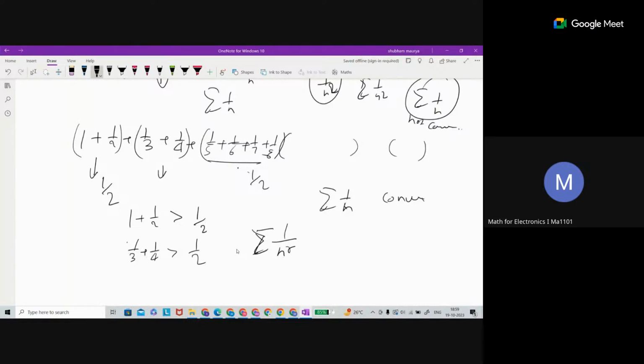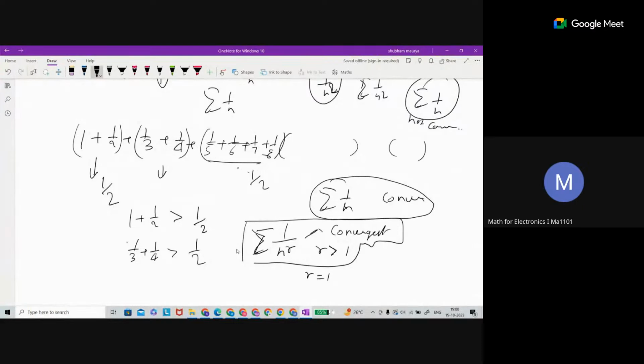Otherwise, there is a rule on the series that if r is greater than 1, then the series is going to be convergent. This is a theorem. See, this is n to the power r. If r is greater than 1, then the series is convergent. And if r equals 1, then it is divergent. So r equal to 1 is our case. So this is divergent. That's why it is divergent.